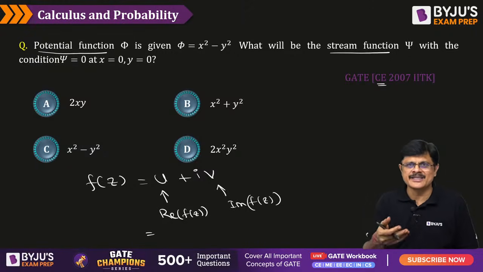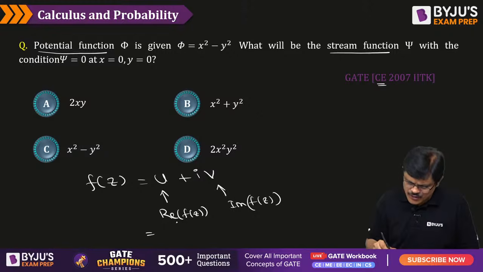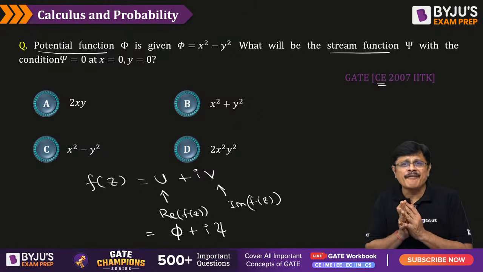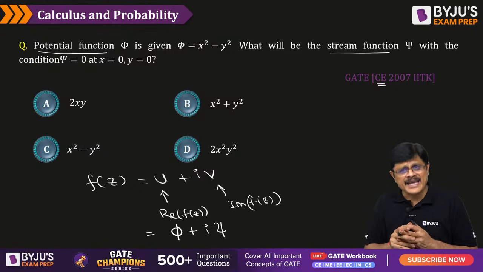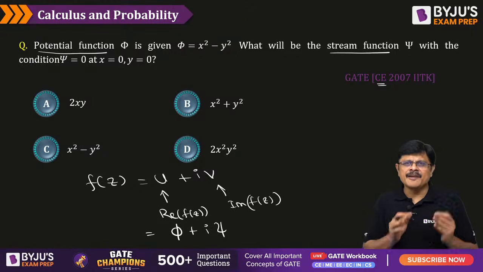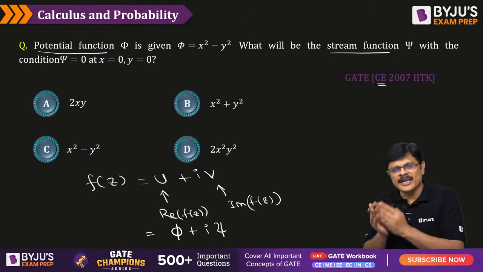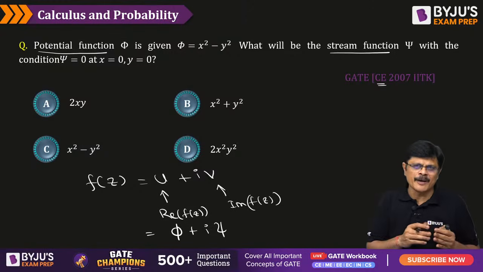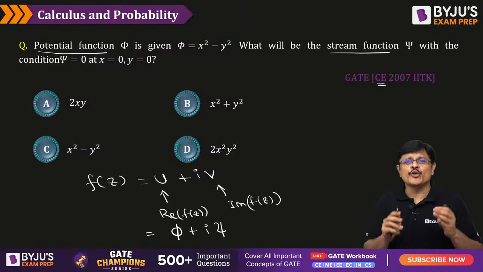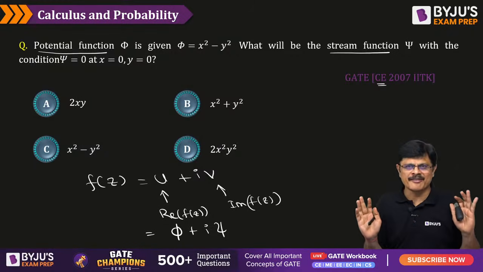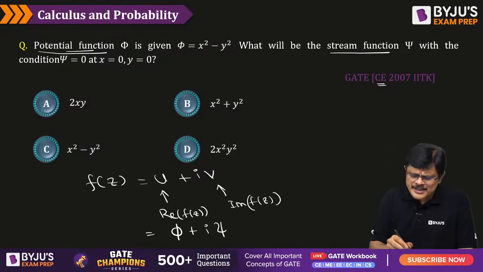I think in fluid mechanics they use this particular notation. Am I clear? So they use phi here, which is called potential function, i times psi, which is called stream function. Now whenever we have a complex function, and if it is an analytic function, then definitely if u is given, that is real part is given, you can find imaginary part. If imaginary part is given, we can find real part, or if any one part is given, we can find total function, my dear friends. So obviously when it is potential and stream function, this phi plus i psi will be analytic function, sir.